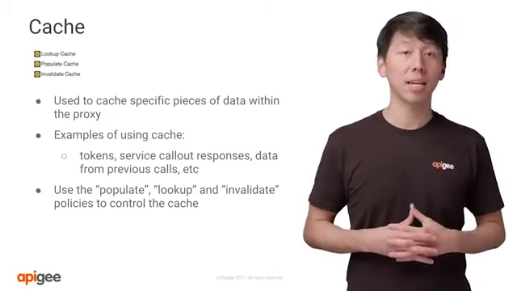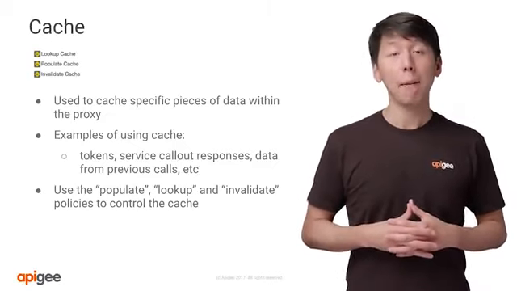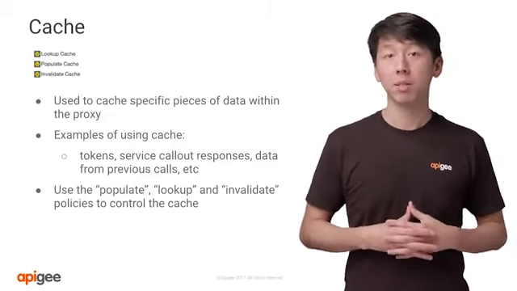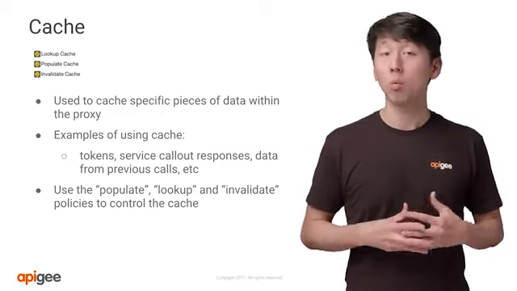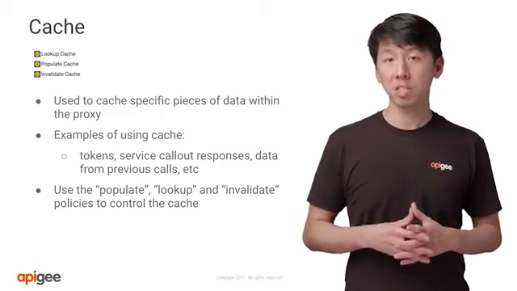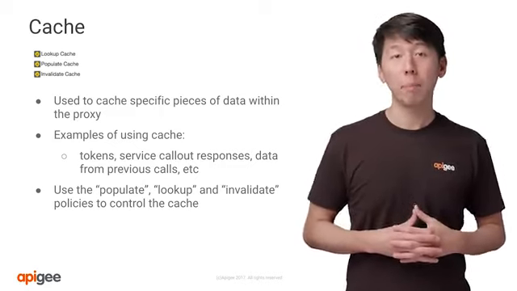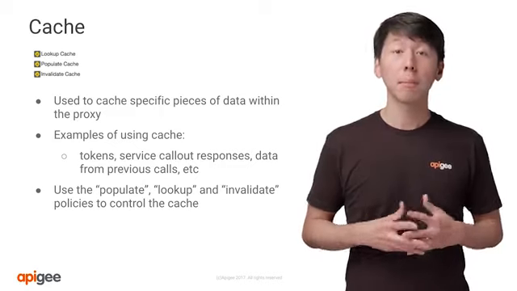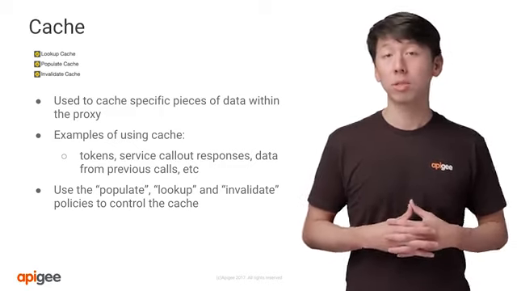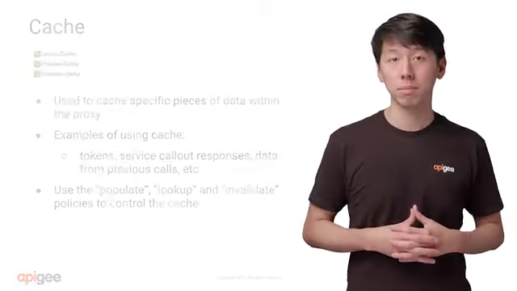Caching policies don't just end with response caches. Apigee Edge also provides out-of-the-box policies for lookup, populate, and invalidate caches. With these policies, you can cache specific pieces of data within your API proxy itself and use them for subsequent calls. Please refer to the documentation for additional details on how to use each one.